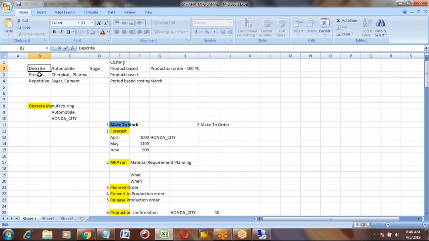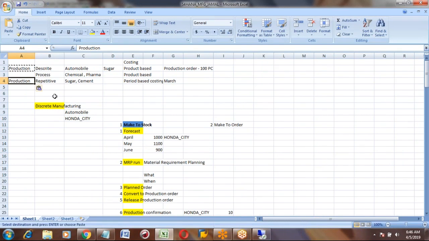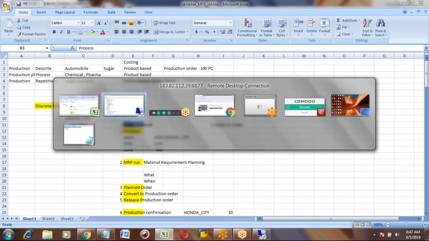Specific to process industries, you can see a different folder here: Production planning in process industries. This is a separate folder for process related configuration. So process industry related configuration is available in this path.